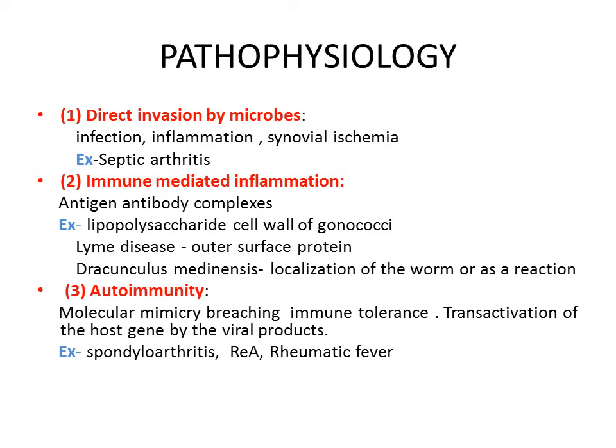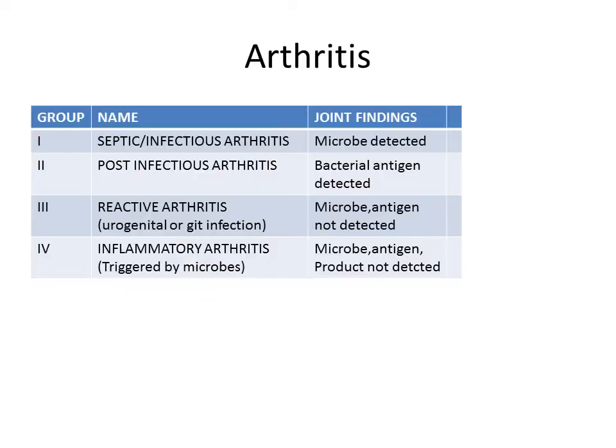Or the other cause may be autoimmune, where molecular mimicry can be seen breaching the immune tolerance, and also transactivation of the host gene by viral products leading to the production of inflammatory cytokines. Examples: spondyloarthritis, reactive arthritis, rheumatic fever.